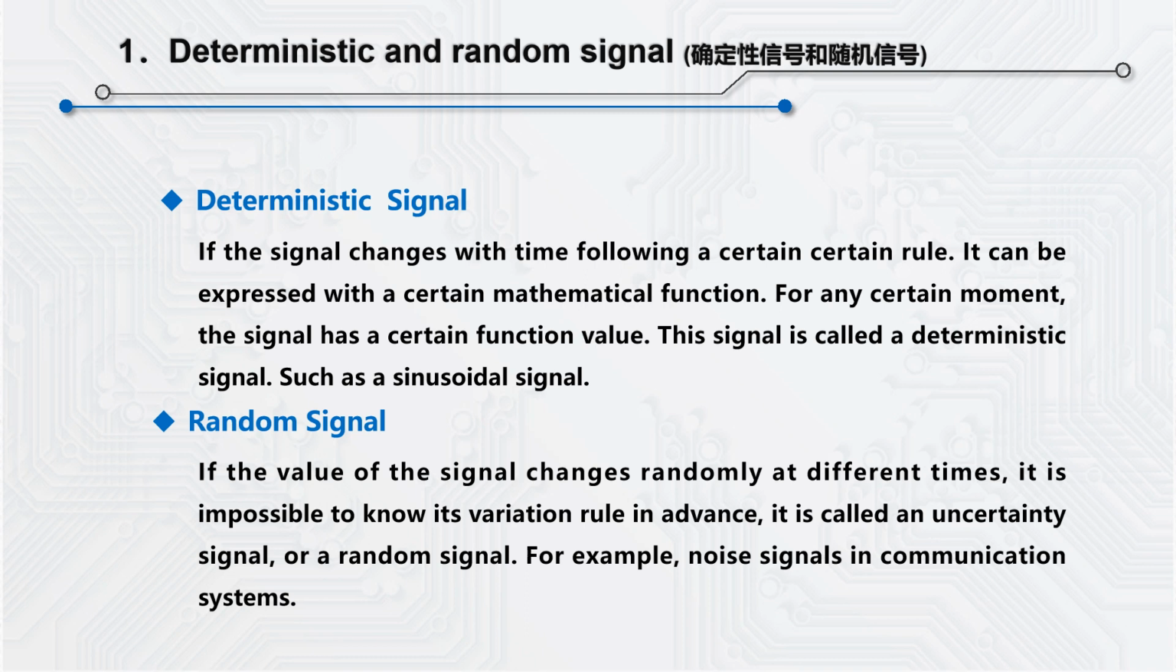Let's study the random signal. If the signal value changes randomly at different times, it is impossible to know exactly in advance how it changes, so we call it an uncertainty signal or random signal, such as the noise signal in the communication system.